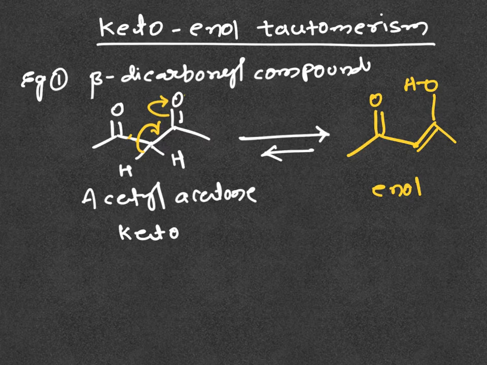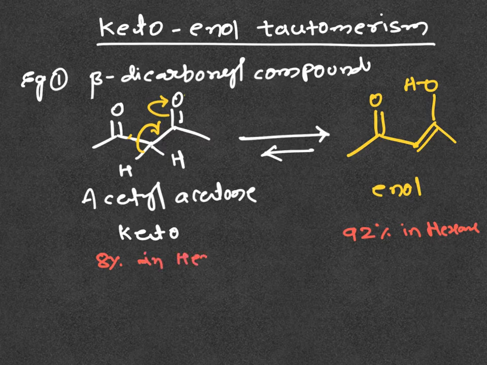The enol form of acetyl acetone is relatively more stable than the keto form. In hexane solution, the enol form exists 92%. The keto form exists 8% in hexane solution.